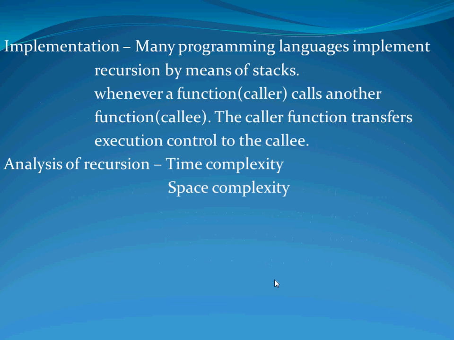Implementation: many programming languages implement recursion by means of a stack. Whenever a function, the caller, calls another function, the callee, the caller transfers execution control to the callee. For example, I call a student and ask them to do something, and I give control to that student, who executes my orders. That is what happens here. The caller gives control to the callee. The callee executes the program and gives the output to the caller. Next, analysis of recursion: time complexity and space complexity.